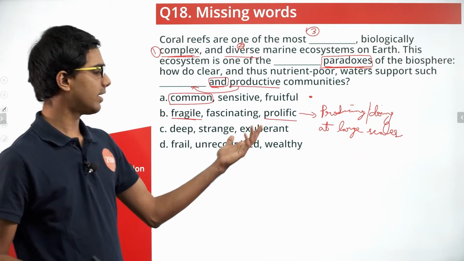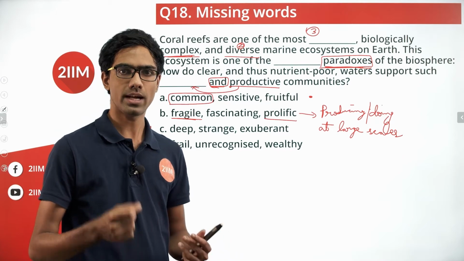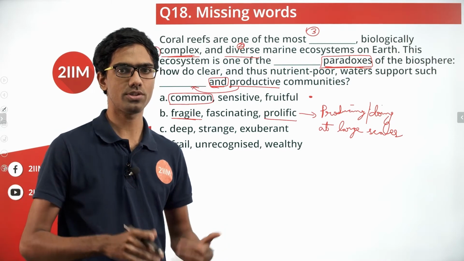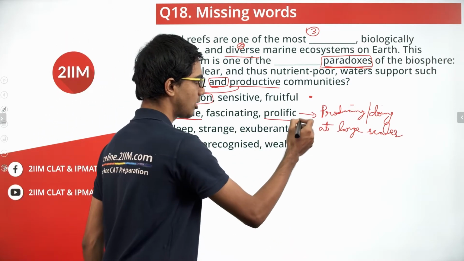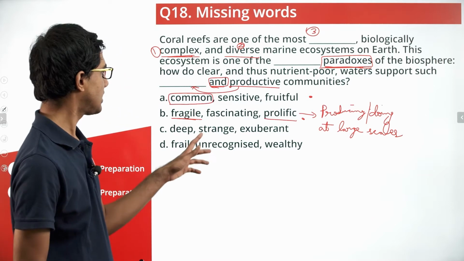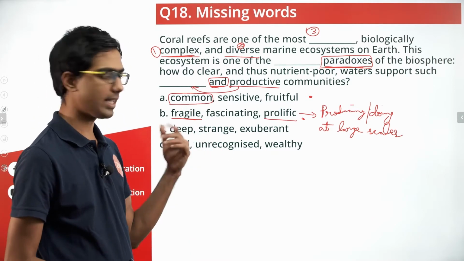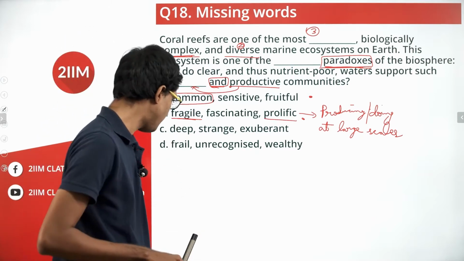So, when we say the writer is prolific at writing novels, we say that he probably has a higher number of pages he writes for his novel every day, etc. So, again, B is also a convincing option, and B seems more convincing than A. Let's keep both of them. But given a chance between A and B, I would go for B rather than A because common seems to be slightly out of place. Let's move on to C.